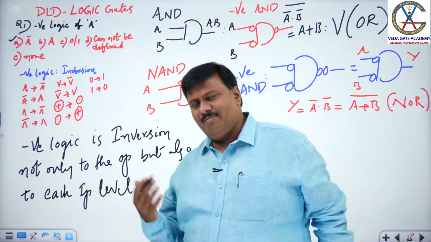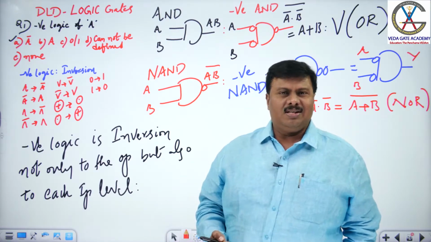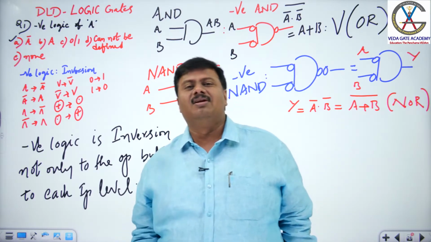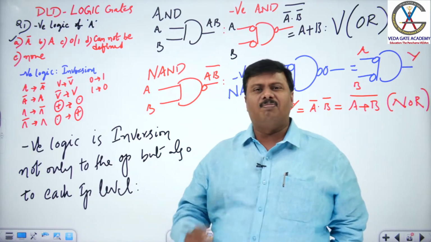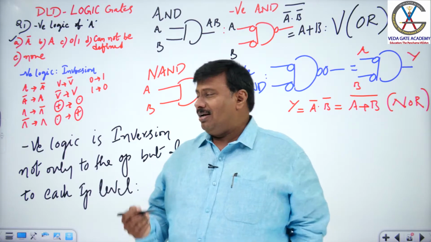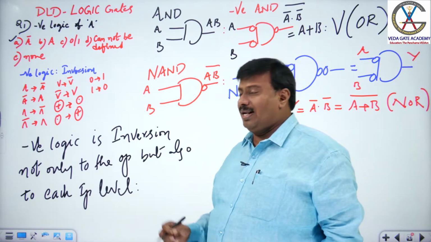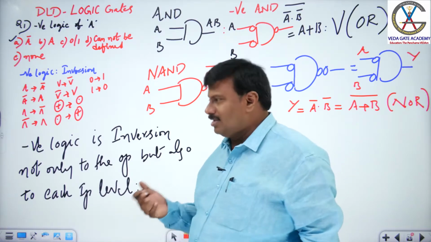Similarly, XOR will be XNOR will be XOR. Finally, negative logic doesn't mean it is simple inversion. It is inversion not only to the output, but also at every input level. If you apply that logic, these are the outputs derived. Now, let us look into the question. What he's asking in the question, what could be the answer?